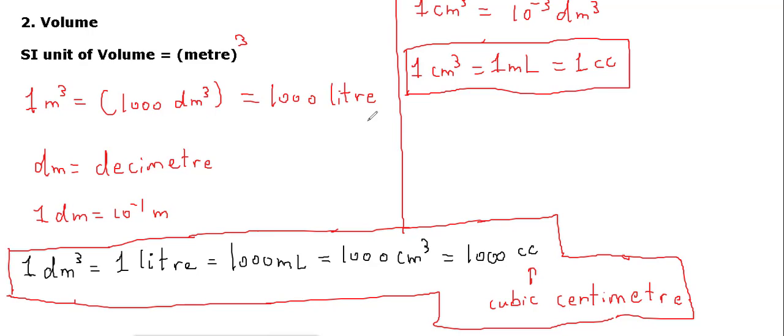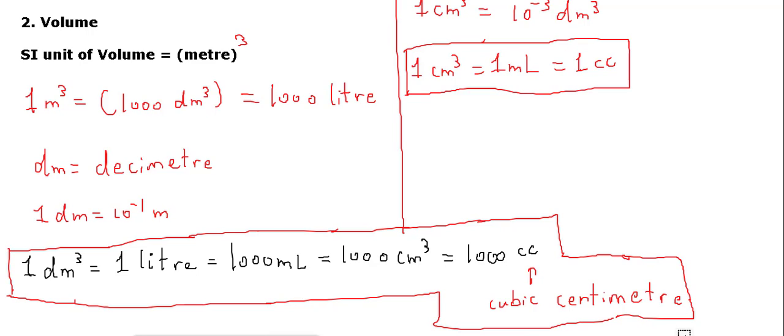So hence we are learning that the SI unit of volume is meter cube, right? So 1 meter cube is equal to 1000 decimeter cube. Then we learn that 1 meter cube has 1000 liter, and 1 decimeter is equal to 10 raised to power minus 1 meter. The interconversion calculations are more commonly asked, so be careful in such cases.